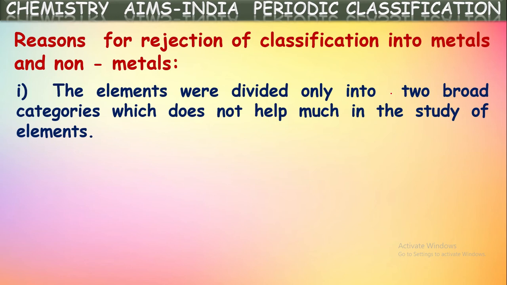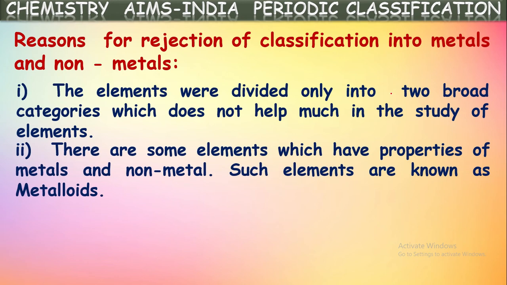For example, if you see the metals batch or metals group, all the metals are kept in the same group. For example, sodium and potassium are kept in the same group along with some other metals like gold and silver. If you observe their properties, gold and silver are least reactive metals, whereas sodium and potassium are very reactive metals, but these were all kept in the same batch, that is metals. So in this way, it made a little confusion. It is not giving any clarity in the classification and understanding the properties of elements. So it is rejected. That is one point.